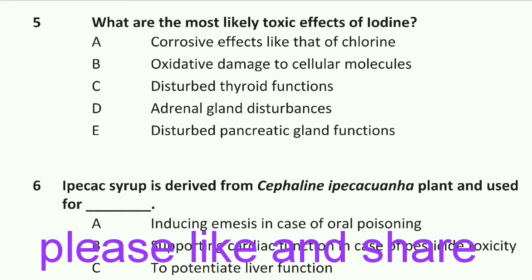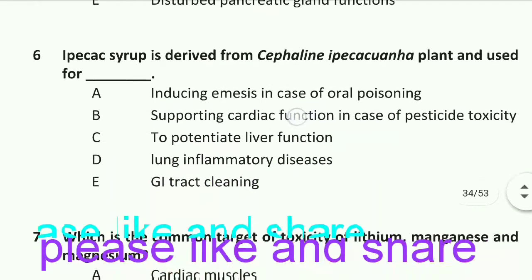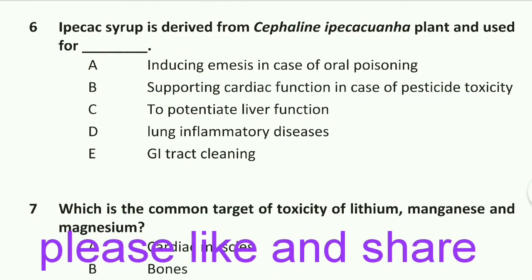The most likely toxic effect of iodine is disturbed thyroid function. Option C is right. Question number 6: ipecac syrup is derived from the Cephaelis ipecacuanha plant and is used for inducing emesis in case of oral poisoning. Option A is right.